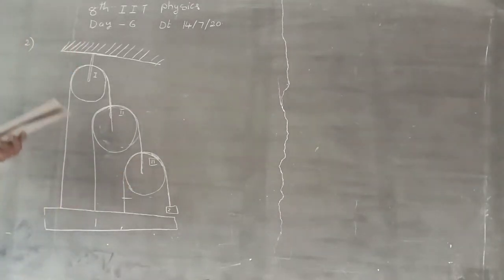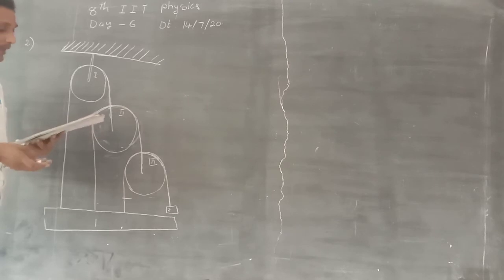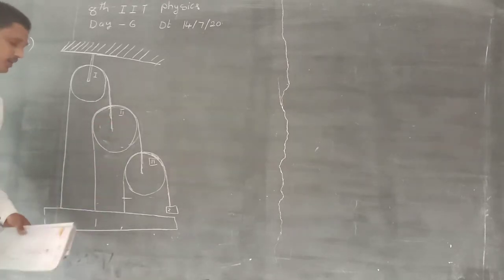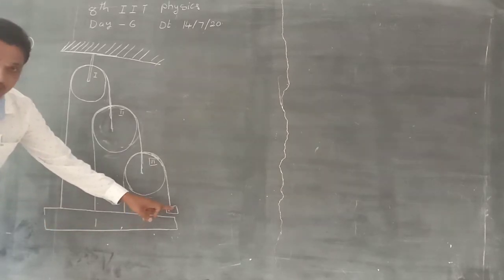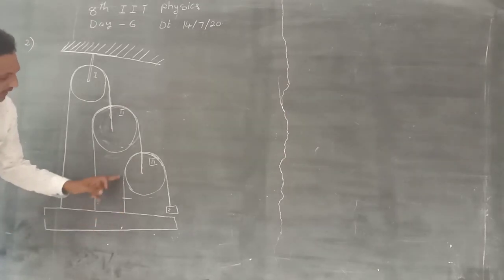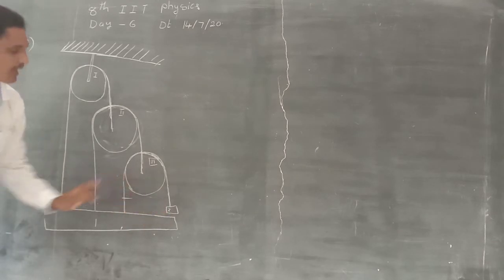We ask the question: using constraint equation, find the relation between A1 and A2. What are A1 and A2? A1 means acceleration of the first body and A2 means acceleration of the second body. Look here. This is the first body, a rectangular shaped body, connected by strings using pulleys. This is the second body.